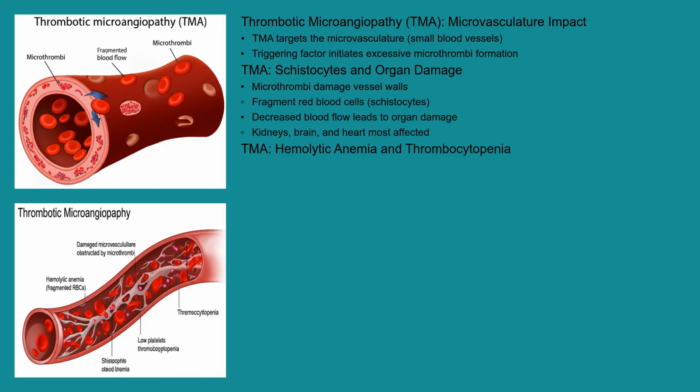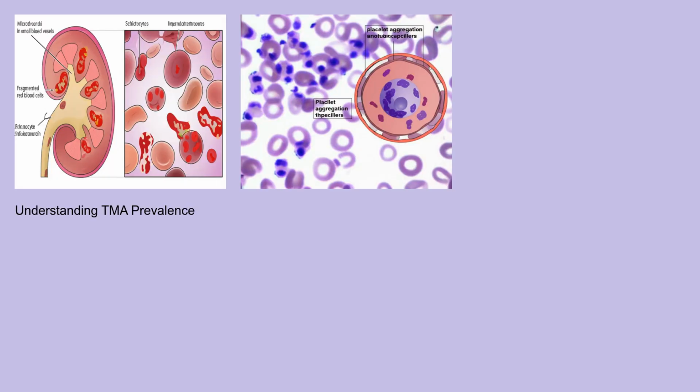The body attempts to compensate for the red blood cell destruction, leading to hemolytic anemia. Simultaneously, platelets, which are essential for blood clotting, are consumed in the formation of these microthrombi, causing thrombocytopenia, a low platelet count. Because TMA has so many different causes, understanding its true prevalence is challenging.